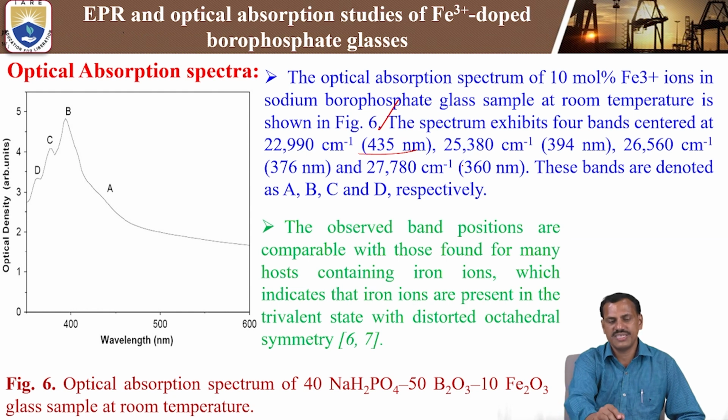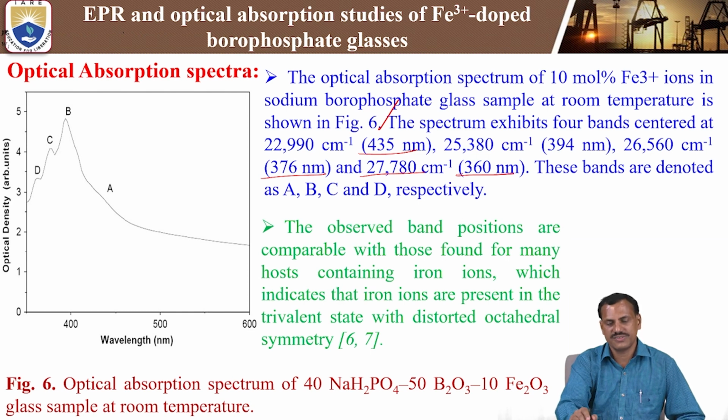The second one, B, is at 25,380 centimeter inverse, with a wavelength of 394 nanometers. The third one, C, is at 26,560 centimeter inverse of energy, with a wavelength of 376 nanometer. The last one, D, is at 27,780 centimeter inverse of energy, with a wavelength of 360 nanometers. So these bands are denoted as A, B, C, D respectively.